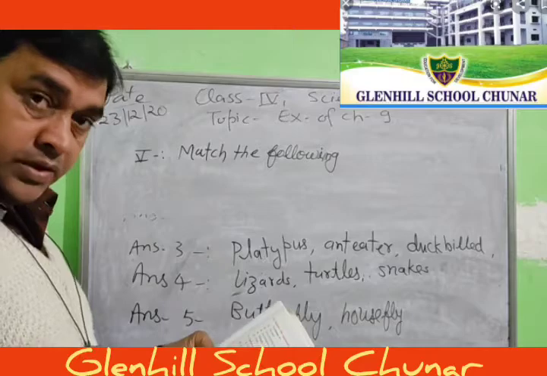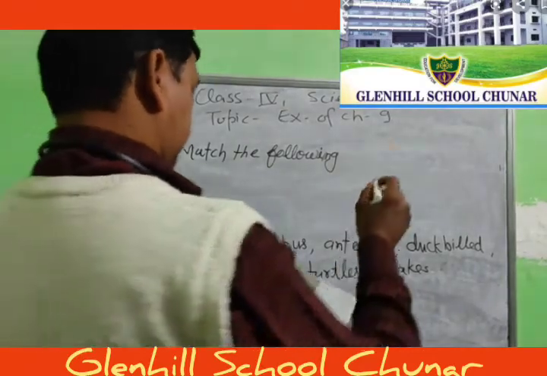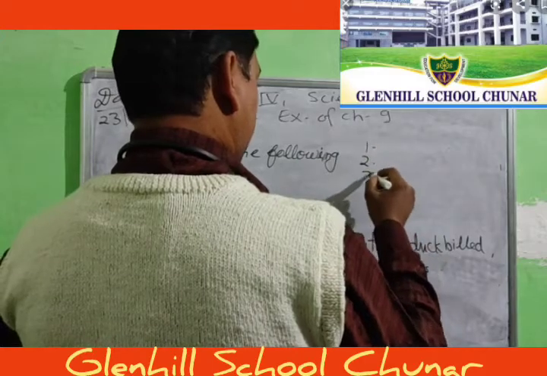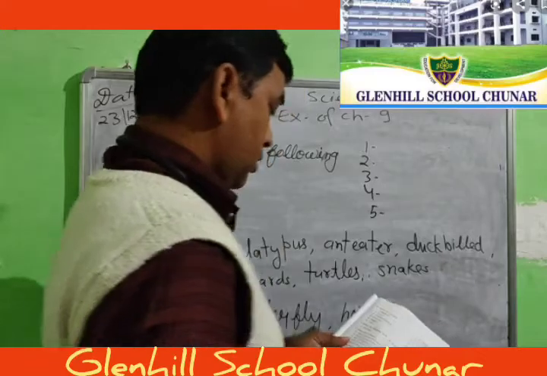In the book, write down in this way: first, second, third, fourth, and fifth.